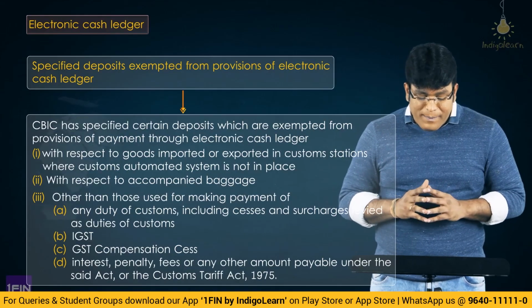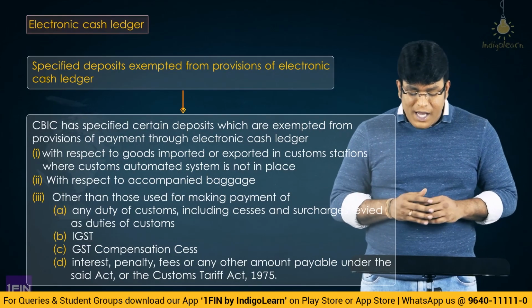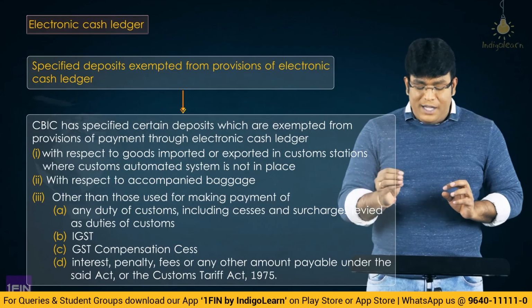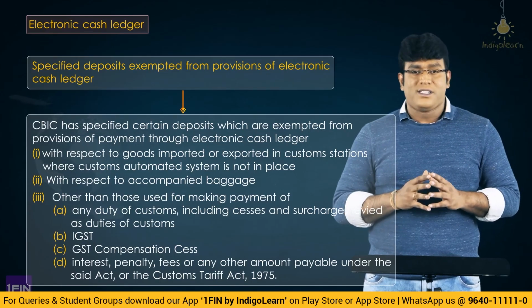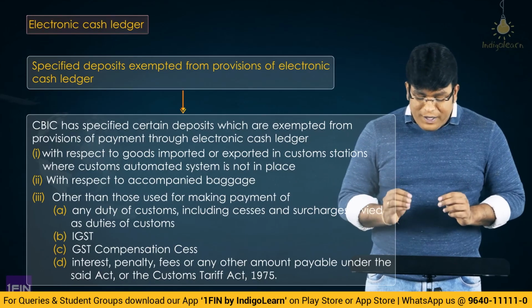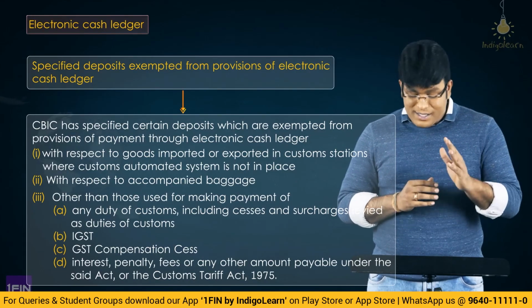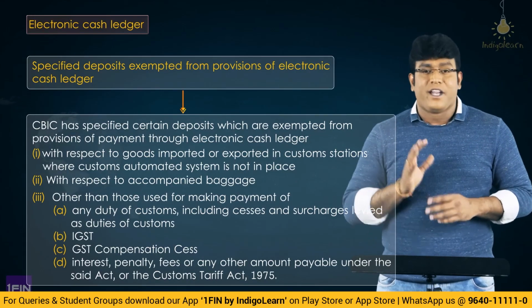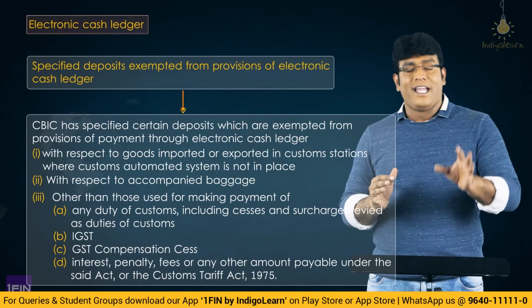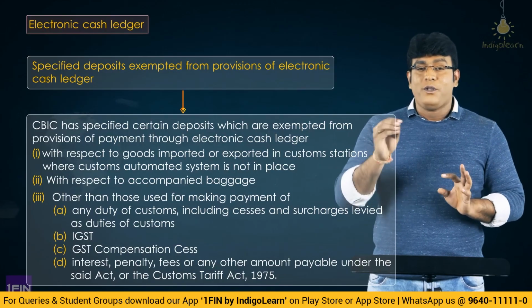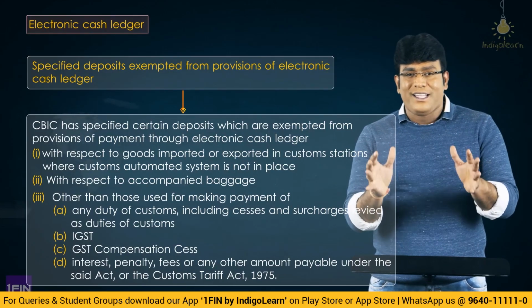Third, other than those used for making payment of any duty of customs, including cess and surcharge levied as duty of customs, IGST, GST compensation cess, interest, penalty, fees, or any other amount payable under the said Act or the Customs Tariff Act. Other than those used for making payment of this, then they are exempted from using the provisions of electronic cash ledger.